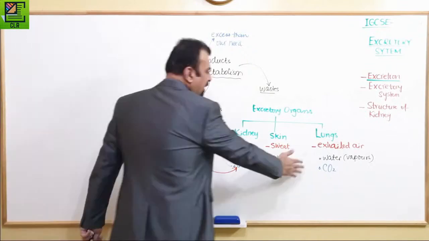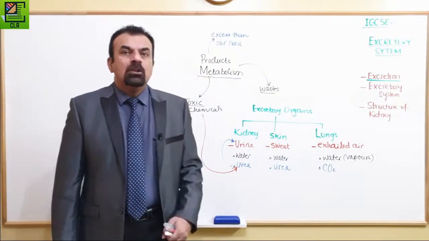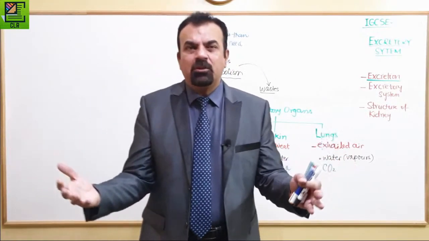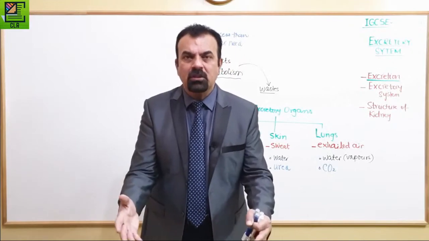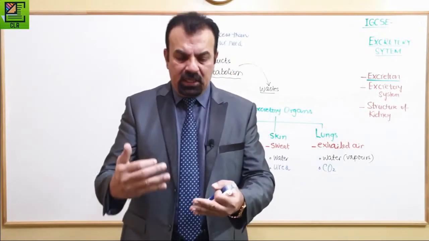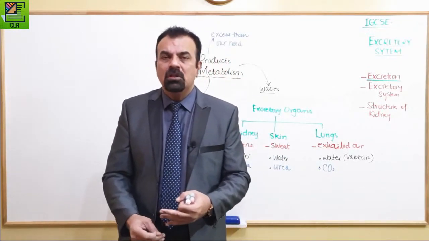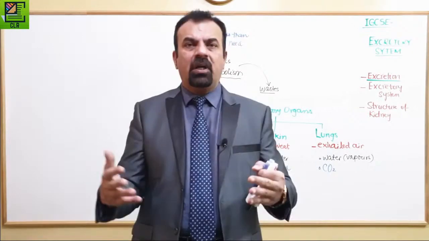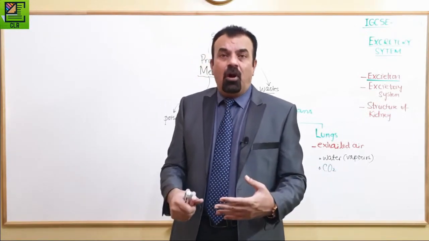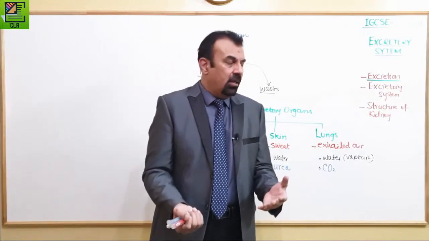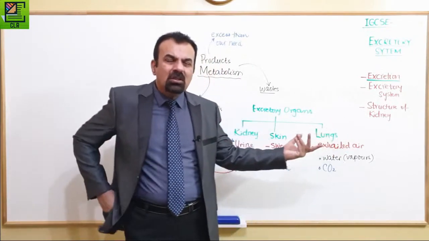You don't have to know anything more about the exhaled air, but they ask many tricky questions many times. So the question which they can give, like a multiple choice question, is a list of different options. They can give you, let's say, liver, kidney, lungs, and they can give you some other organ like your eyes or ears or anything. So they can provide you a list with all those, and they can ask you which one of the following is not an excretory organ. So then you have to think about it. Many students think that, oh, which one is not the excretory organ?